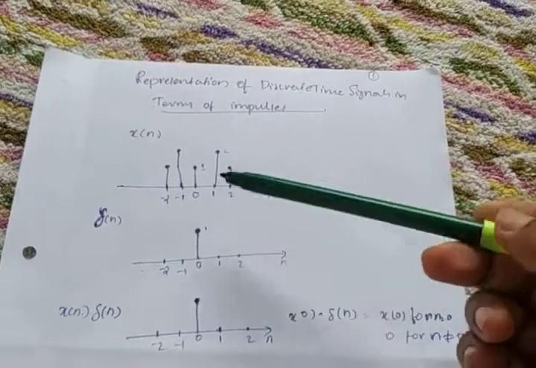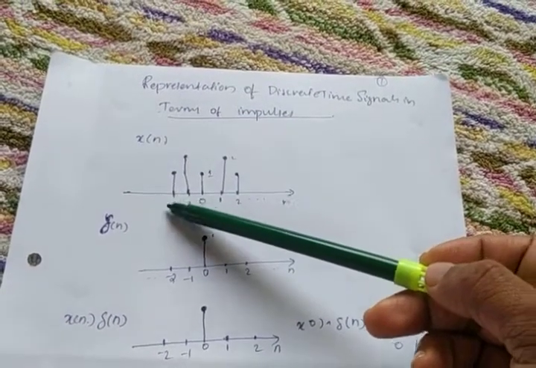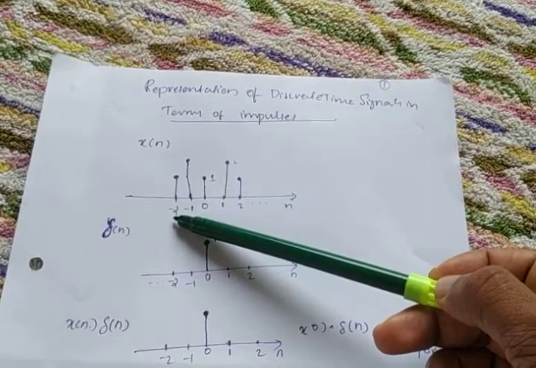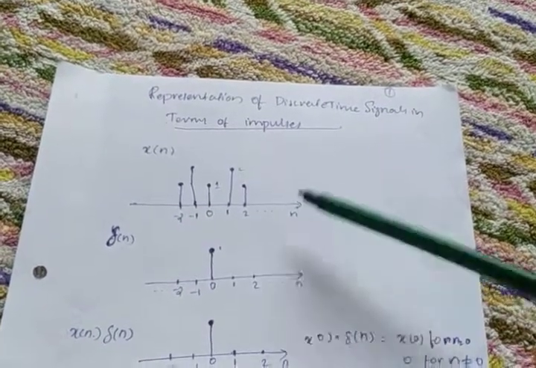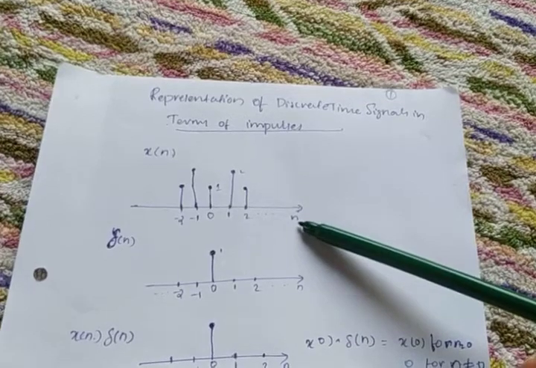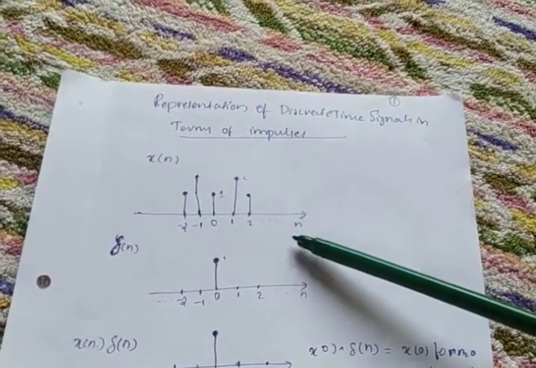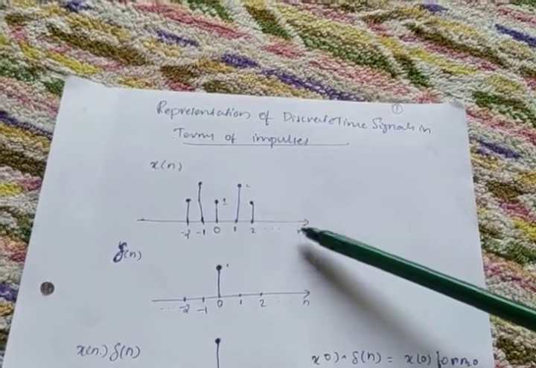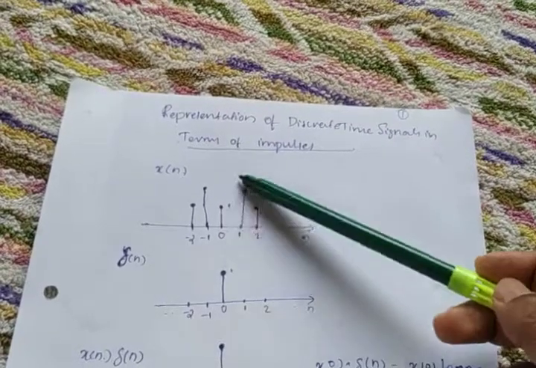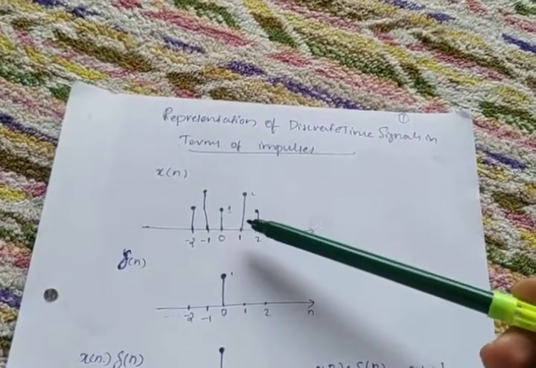Okay, look here. This is not a continuous signal. This is the time axis, and normally it is represented as n. Here in the discrete domain we represent this axis as n, and the y-axis is normally the amplitude.